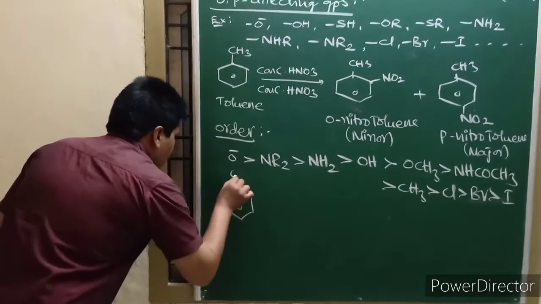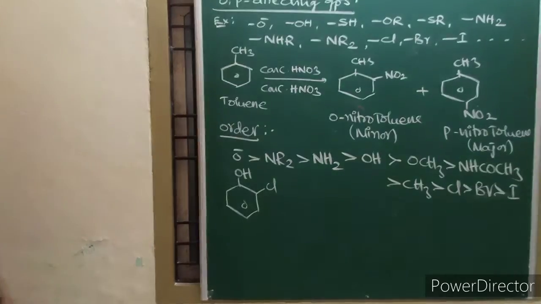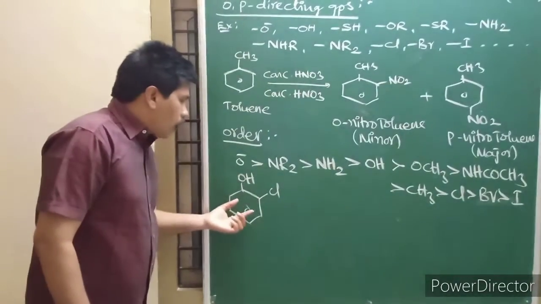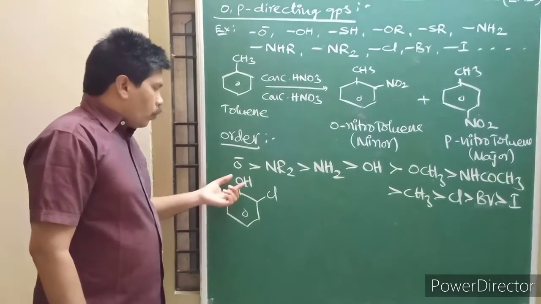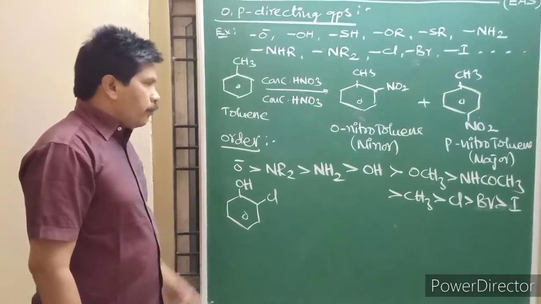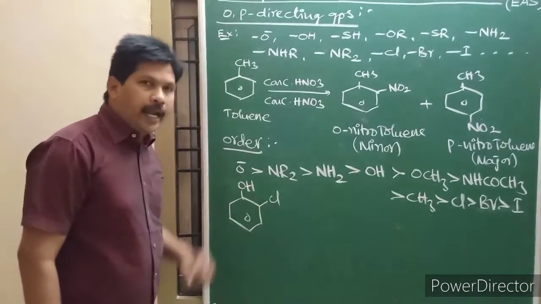ortho-chlorophenol. In this molecule, an OH group is there and a chlorine atom is also there. The OH group is more powerful than the chlorine atom.